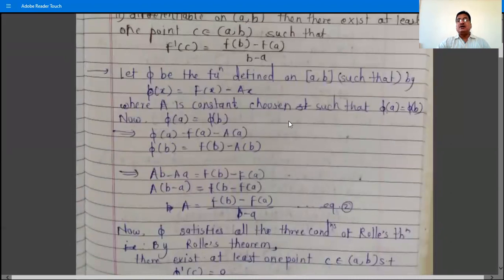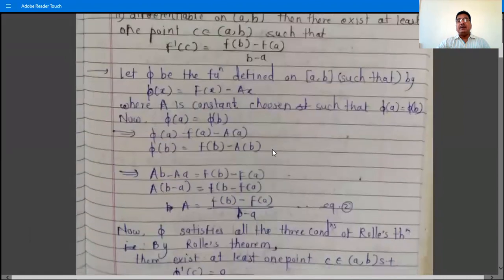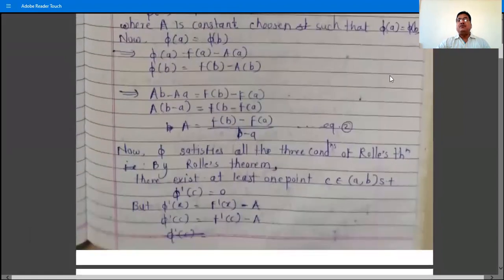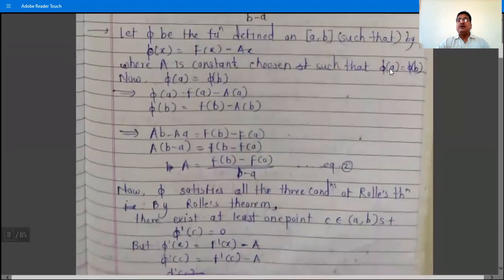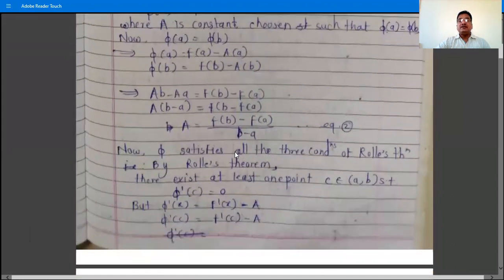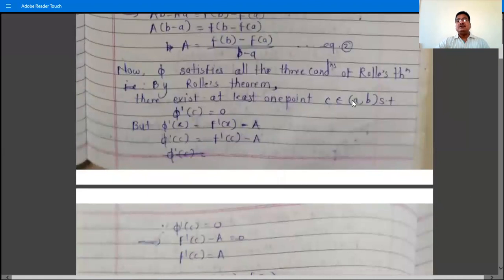That is, phi is continuous on the closed interval AB, phi is differentiable on the open interval AB, and phi A is equal to phi B. That is, the value at the first point A and the value at the last point B are equal. And therefore phi satisfies all the conditions of Rolle's theorem, and by Rolle's theorem there exists at least one point C belonging to the open interval AB such that phi dash C is equal to 0. That is, the derivative of that function phi at that point is 0.